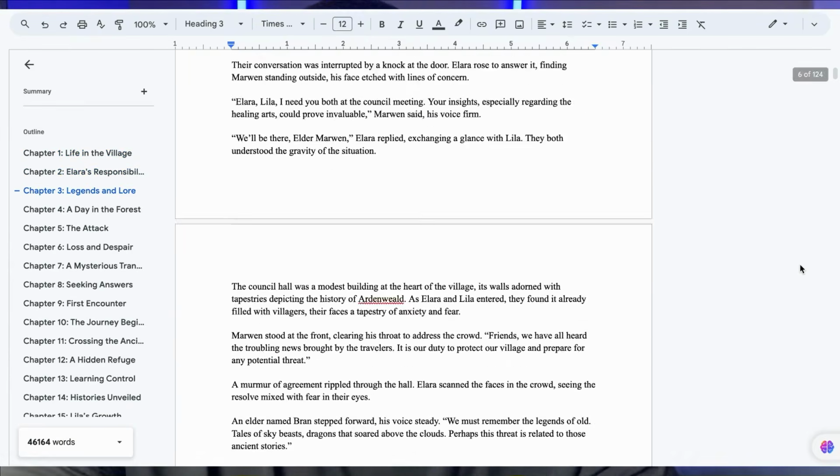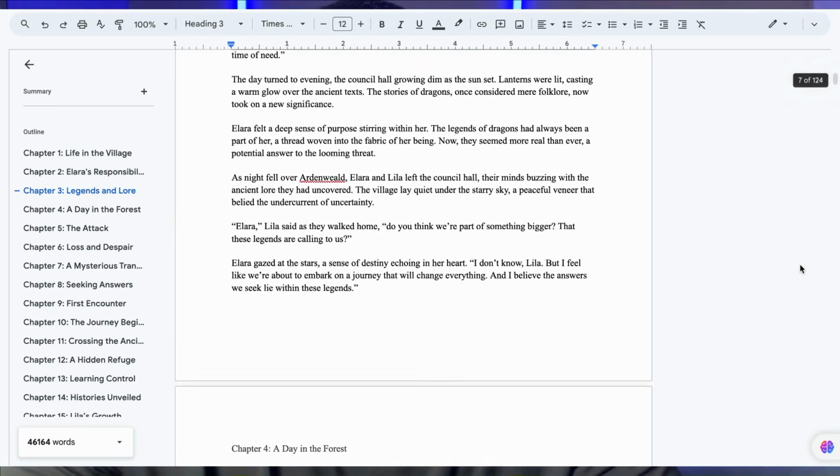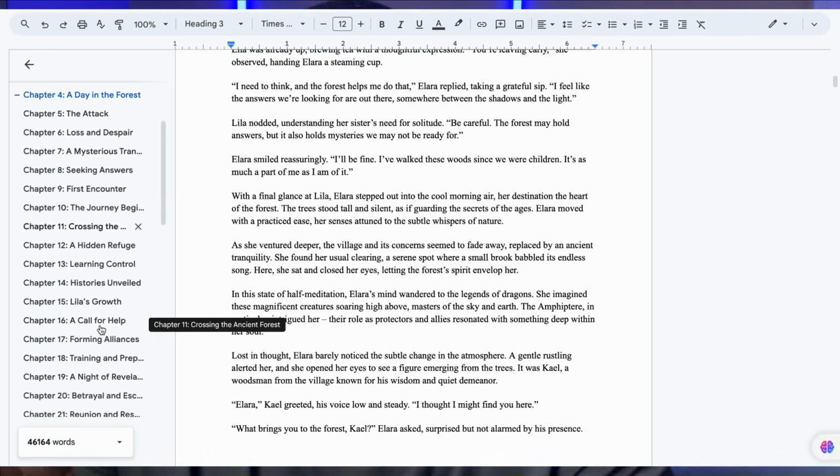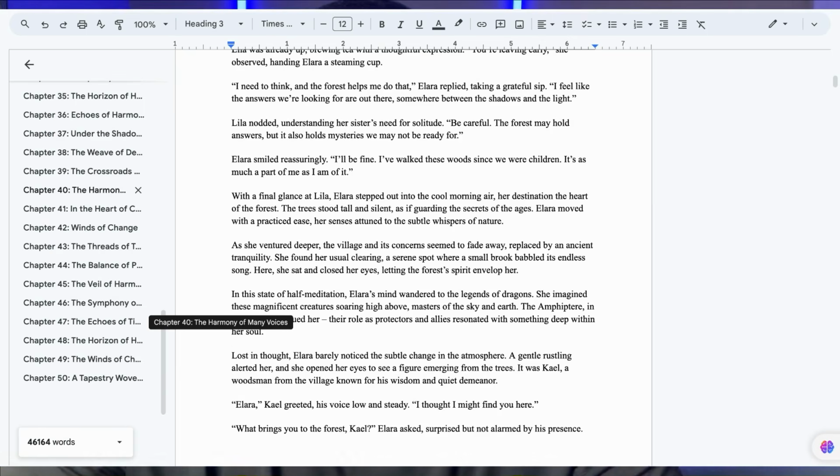I know ChatGPT has a limit on how much you can generate in a certain amount of hours, but I was able to do this for a fantasy novel and get the book out in less than 24 hours. So with that being said, you have all the tools that you need and everything that you need to know to get your book written in 24 hours and published on Amazon.